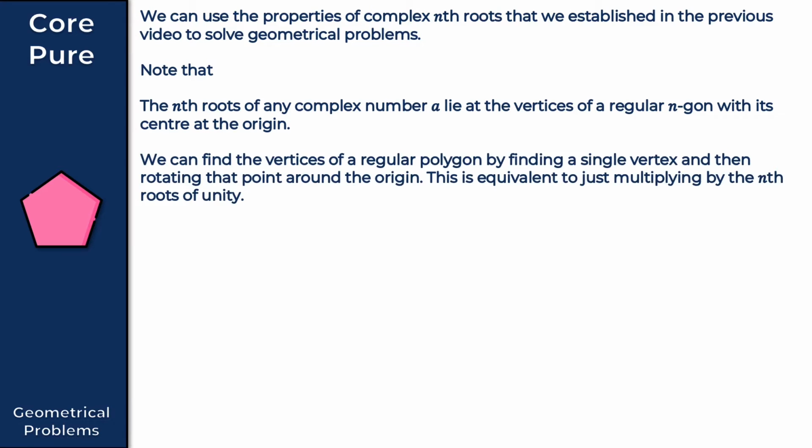We can find the vertices of a regular polygon by finding a single vertex and then rotating that point around the origin. This is equivalent to just multiplying by the nth roots of unity.